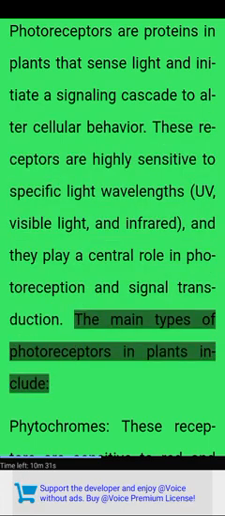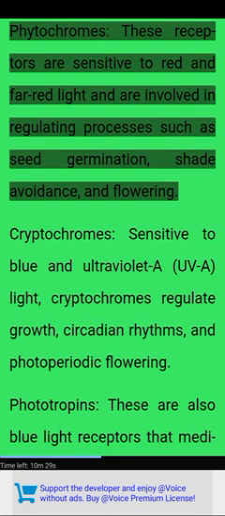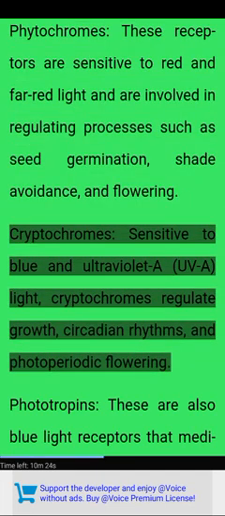The main types of photoreceptors in plants include phytochromes. These receptors are sensitive to red and far red light and are involved in regulating processes such as seed germination, shade avoidance, and flowering. Cryptochromes, sensitive to blue and ultraviolet A (UVA) light. Cryptochromes regulate growth, circadian rhythms, and photoperiodic flowering.